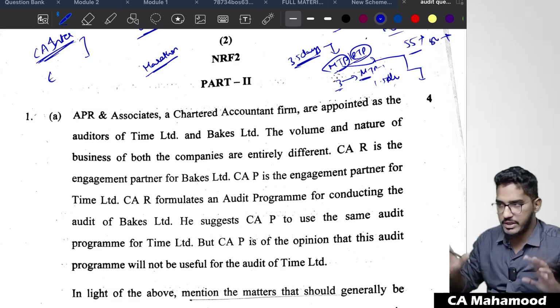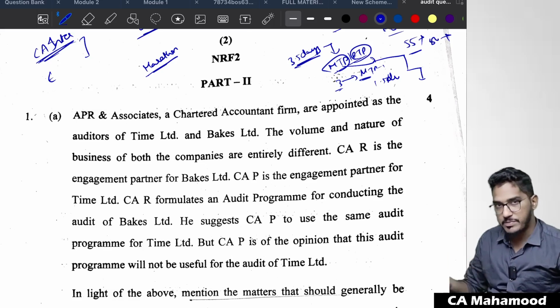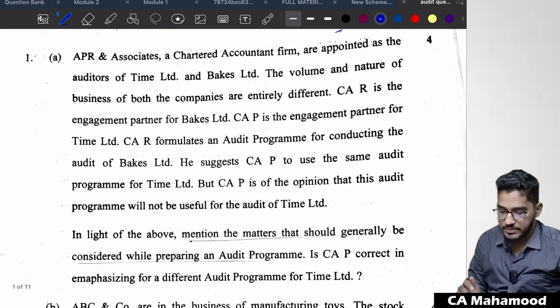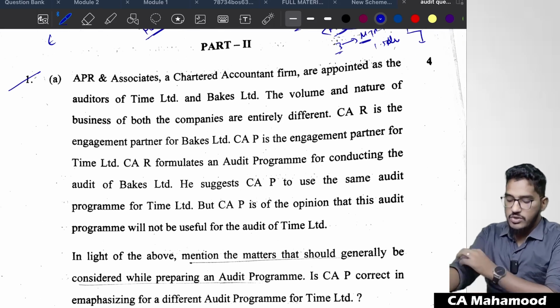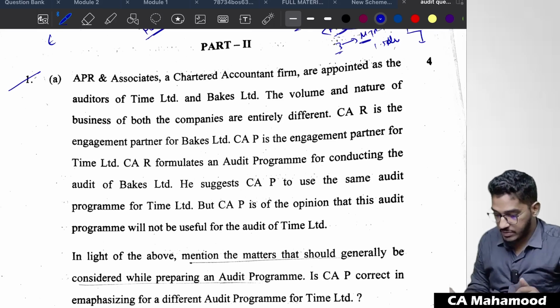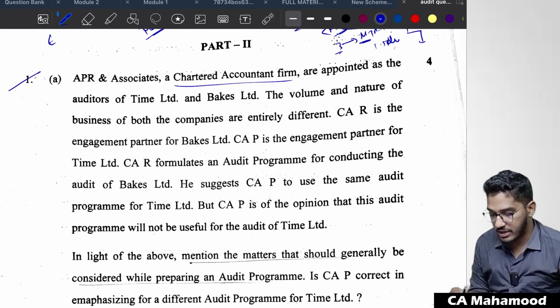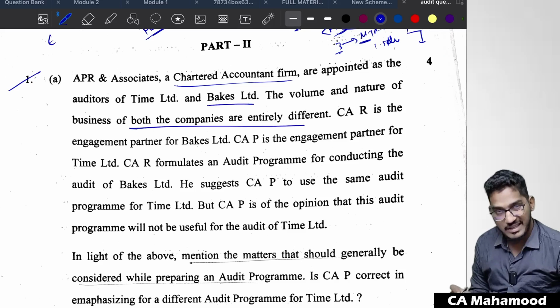I'm going to explain in an overall manner what could be the expected answer for the given question. Starting with question number 1. The question says APR and Associates, a chartered accountant firm, are appointed as auditors of Time Limited and also Bakes Limited. The volume and nature of business of both the companies are entirely different. That means both the entities are different.